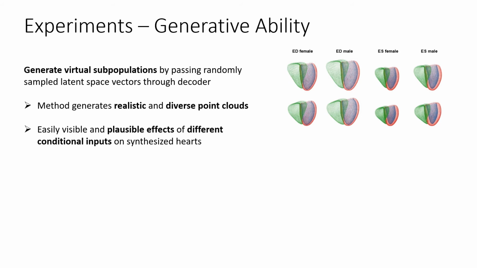When examining the generated point clouds visually, we observe realistic shapes for individual point clouds and accurate levels of diversity across the population. The effects of different conditional inputs on the synthesized hearts are easily visible and plausible. For example, male hearts and hearts at end diastole are typically larger in size than female hearts and hearts at end systole.